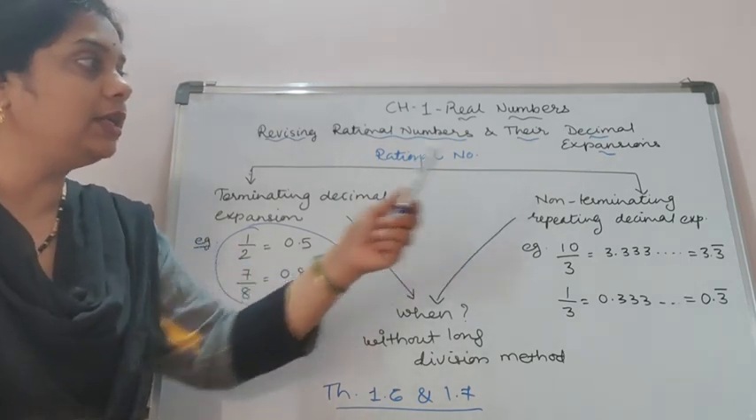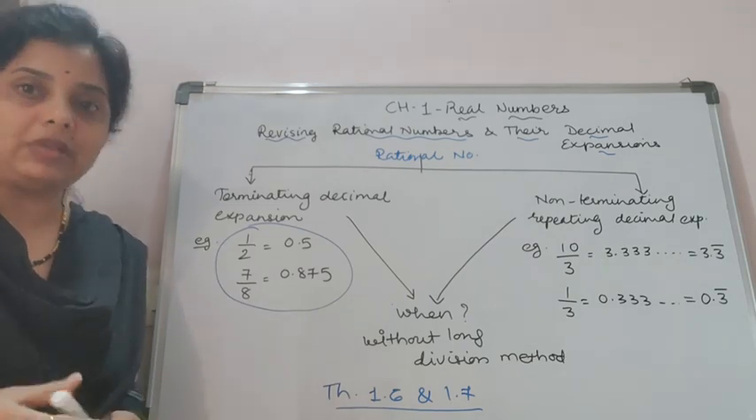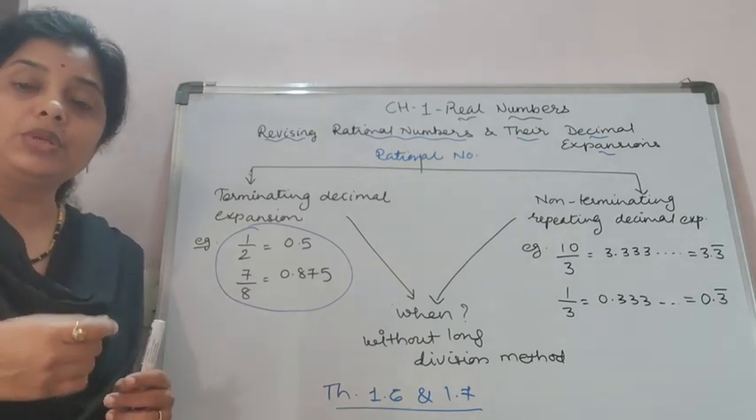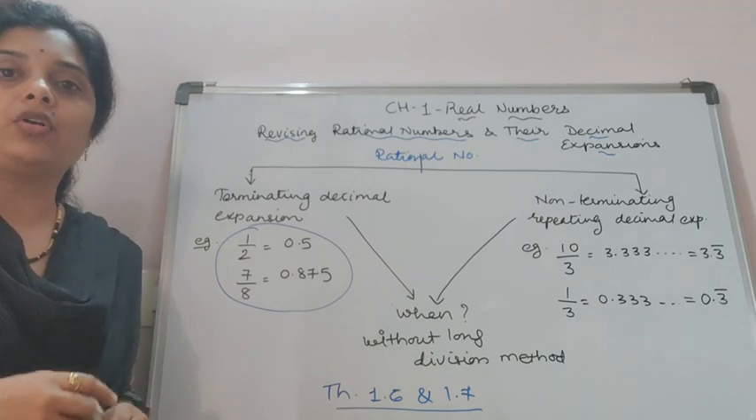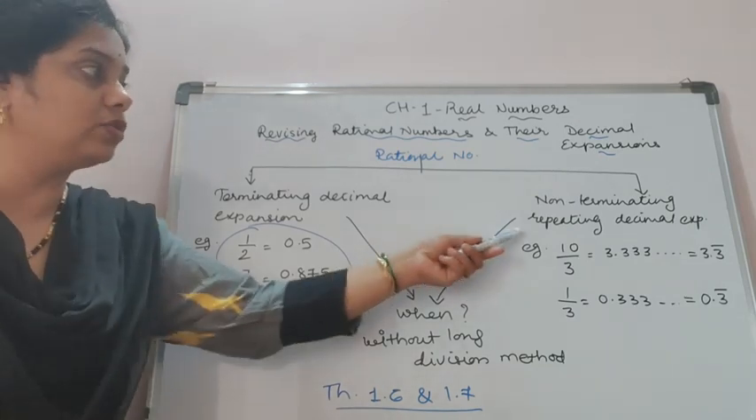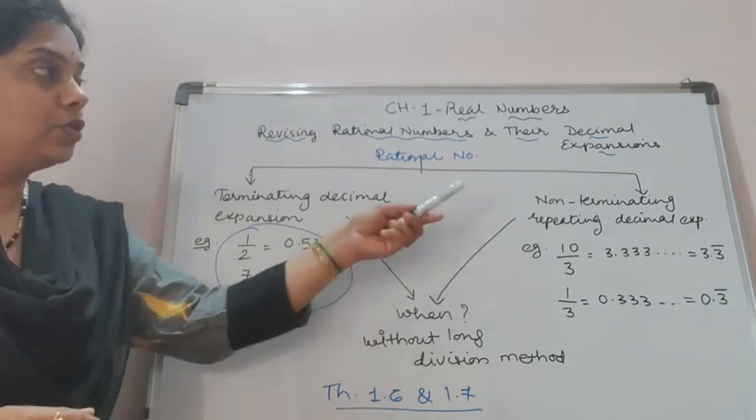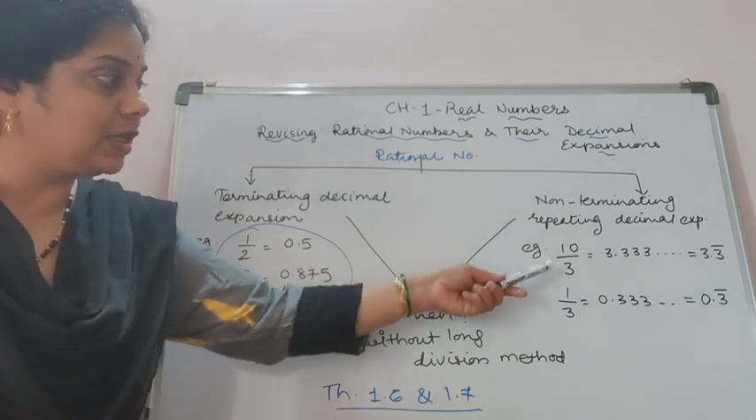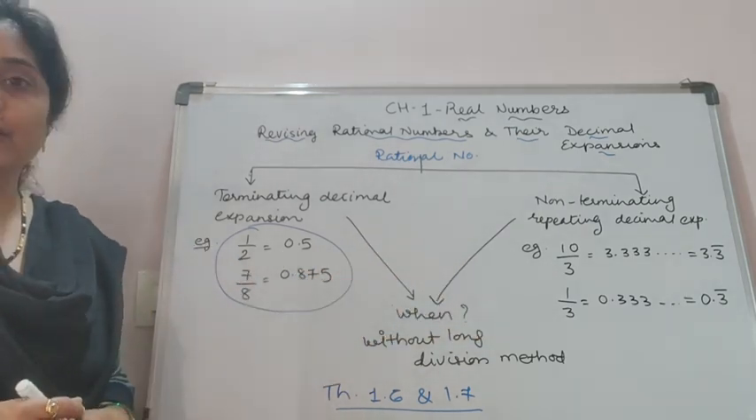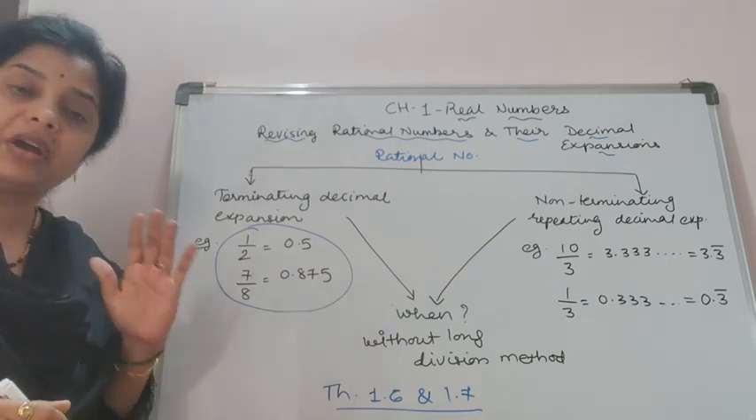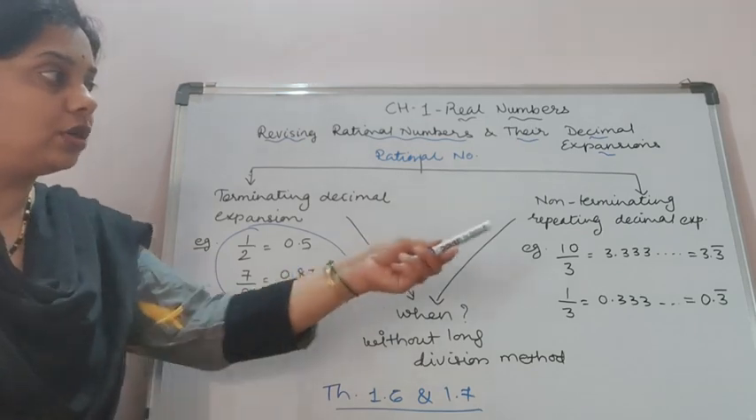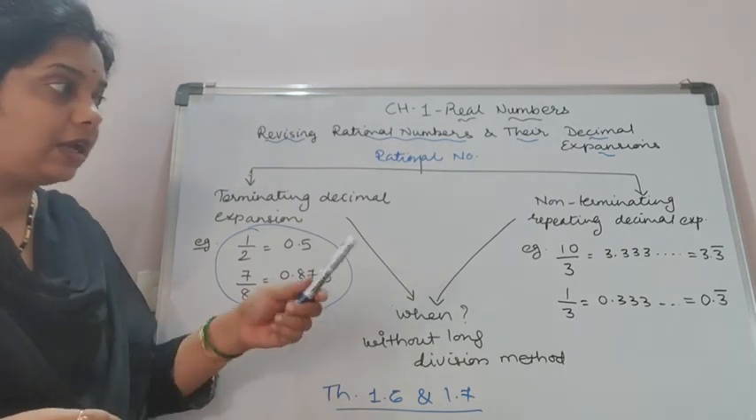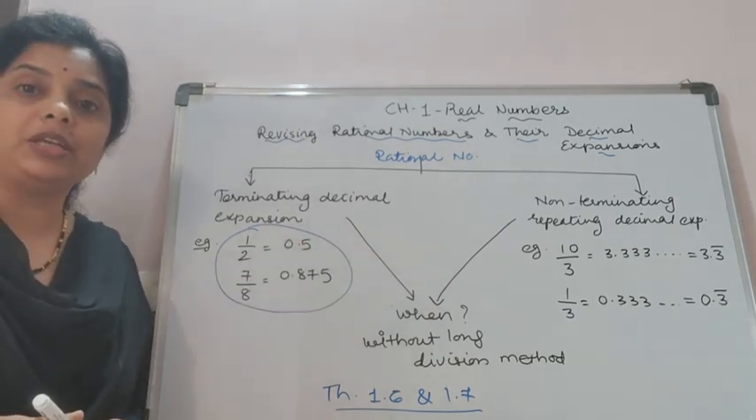And non-terminating, or repeating or recurring, we can say. What do you mean by recurring? The number which is repeating again and again we can call a recurring number, or a repeating number. So, non-terminating repeating decimal expansion. For example, 10 by 3 or 1 by 3. In both cases you can see that 10 by 3 is 3.333 infinite, so in short we can write 3.3 bar. And 1 by 3 is 0.333, again infinite, and in short we write 0.3 bar.